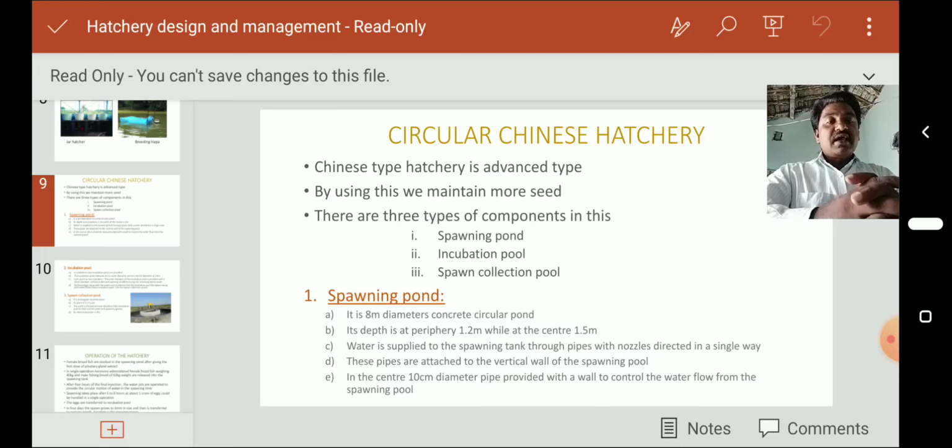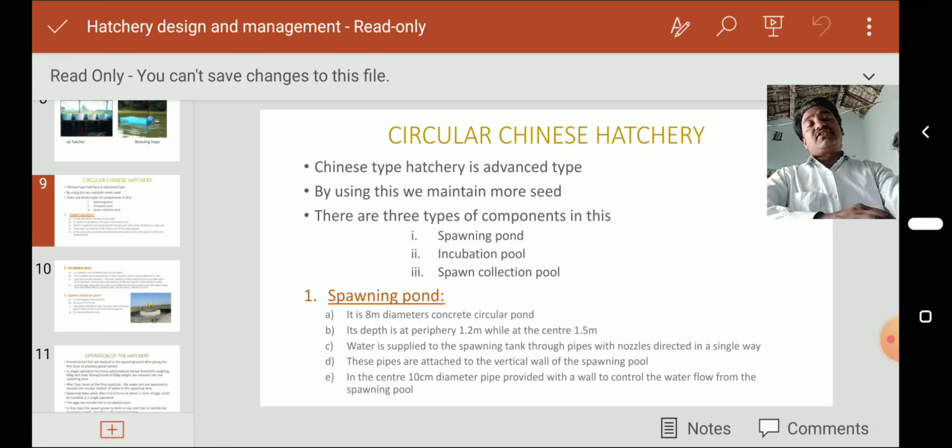Another point is that in the center, a 10 centimeter diameter pipe is provided with a valve to control the water flow from the spawning pool. So this is about the spawning pond.